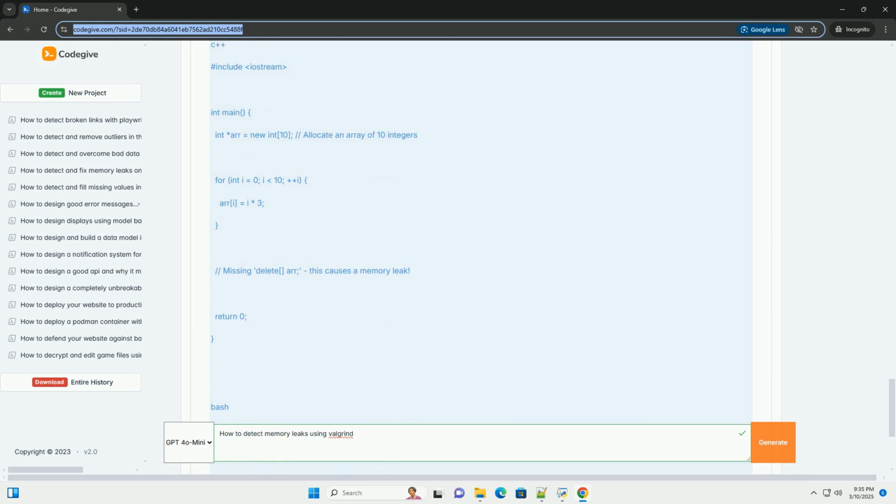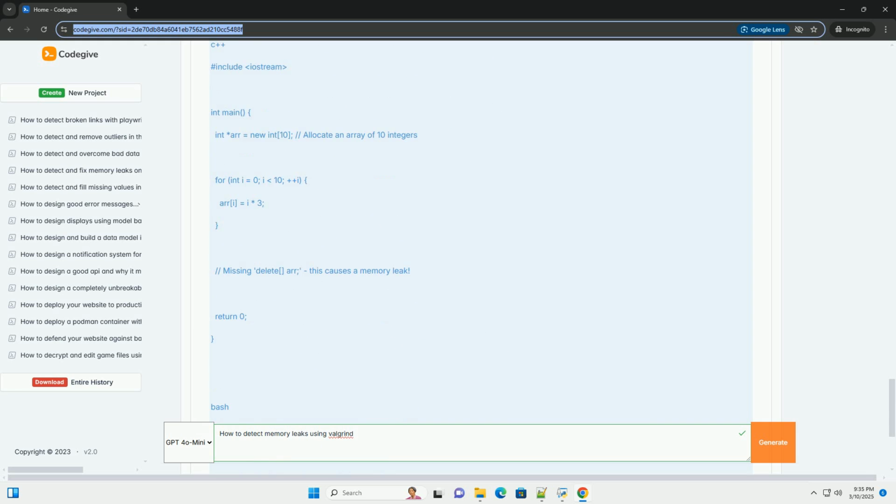Incorrect resource management in loops. If memory is allocated within a loop but not freed on each iteration, the leak can quickly escalate. Global or static variables. Memory allocated to global or static variables might not be freed properly at program termination, leading to still reachable leaks, which Valgrind reports differently. Not freeing memory in error handling paths. You allocated memory, but in case of error, you return without deallocating that memory.